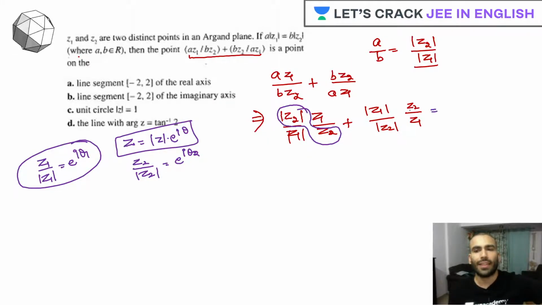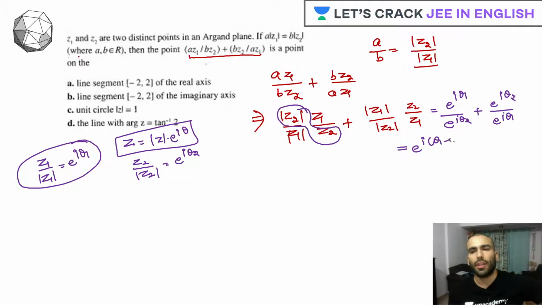So let's write them down. This is z1 upon mod of z1, so it will be written as e raised to iota theta 1 upon e raised to iota theta 2, whereas the second term will be e raised to iota theta 2 upon e raised to iota theta 1. Finally, we get e raised to iota (theta 1 minus theta 2) plus e raised to iota (theta 2 minus theta 1). Now this can be further written as e raised to iota (theta 1 minus theta 2) plus e raised to minus iota (theta 1 minus theta 2).